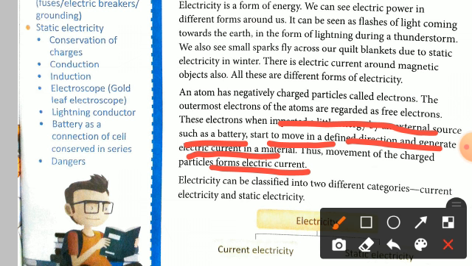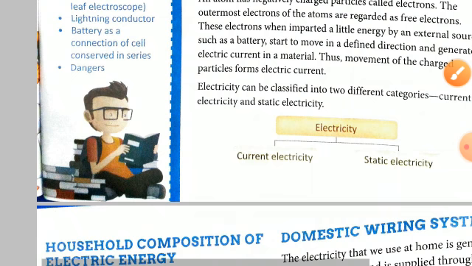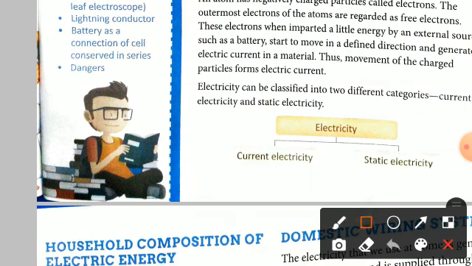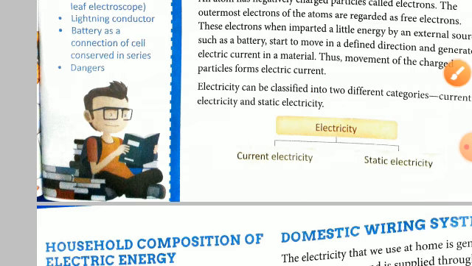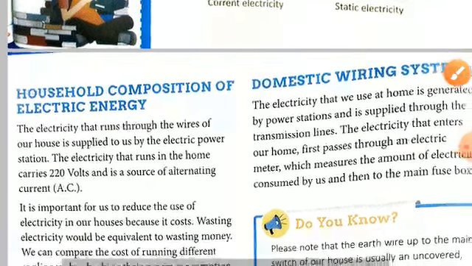Now you can see here we classify electricity into two different categories. The first one is current electricity and the other one is static electricity. Current electricity means the electricity which is in motion, in which the electrons are moving. Static electricity means a charge which contains some charge at rest. Now we will move to the household composition of electric current.